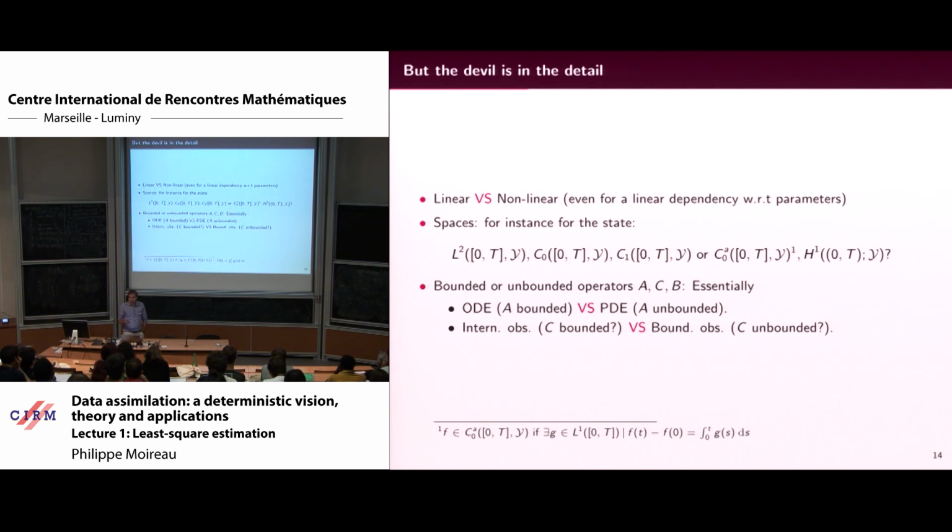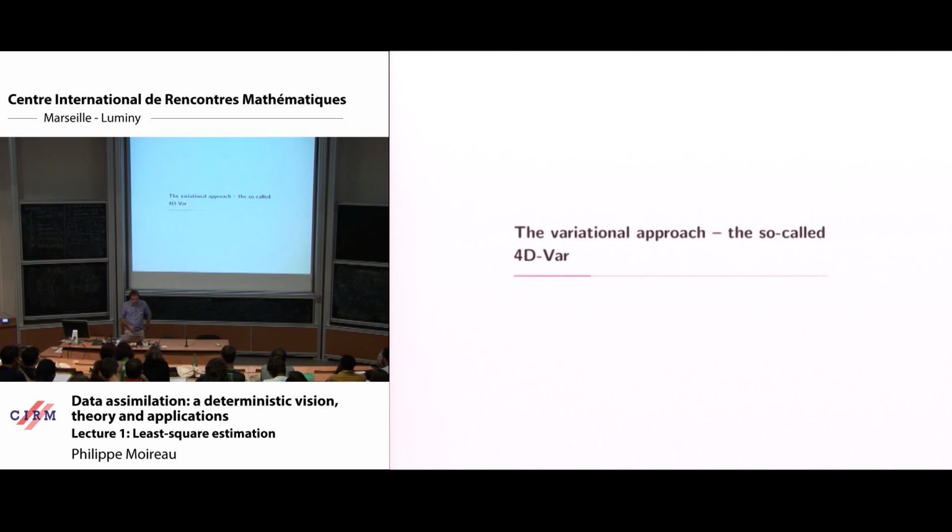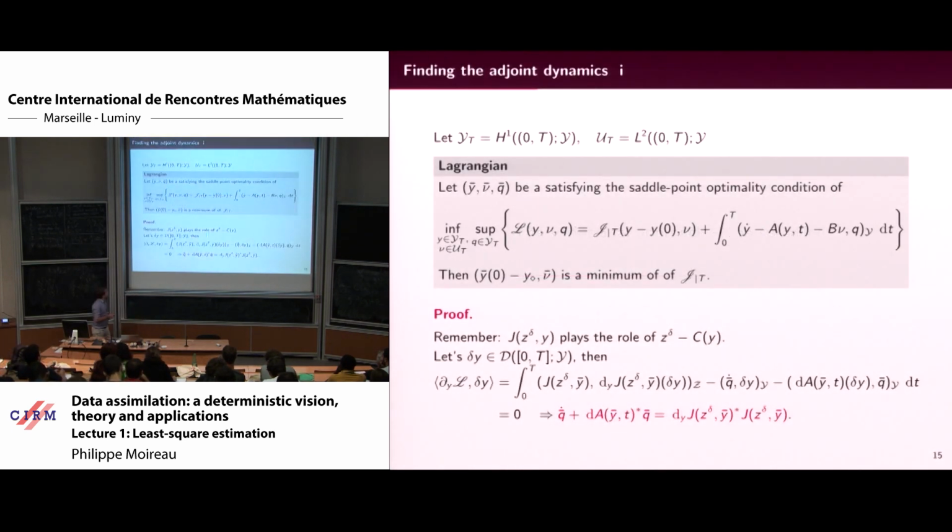So I will try to show you in a finite dimension setting what can be done, and then what extensions are needed for PDEs. First approach: we will try to find the minimum of this least square criterion. For that, the idea is to define a Lagrangian, because you have a constraint which is the dynamics.